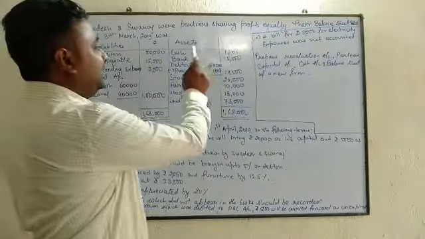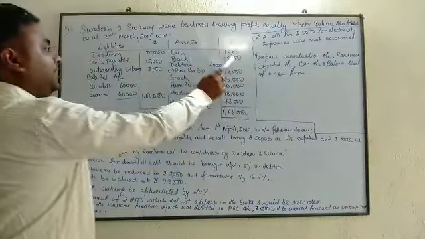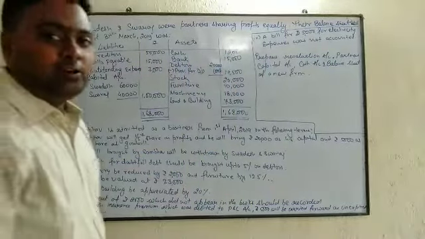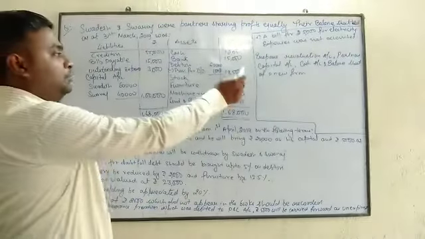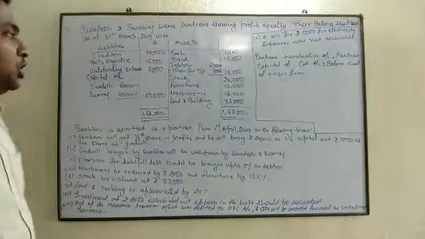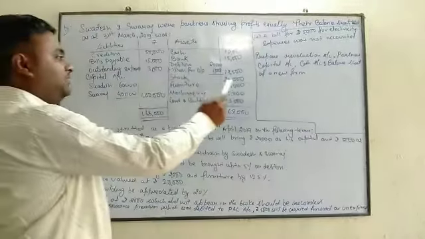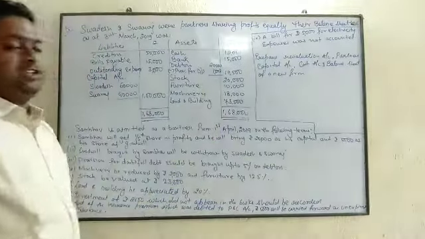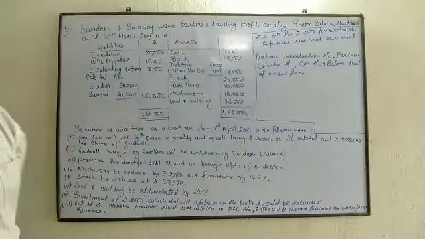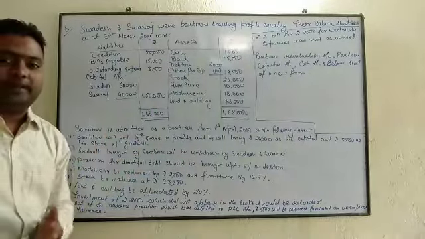Coming to the asset side, cash we had 12,000, bank 15,000, debtors we had 20,000, we will deduct provision for doubtful debt 500, so it comes to 19,500. Stock we have 20,000, furniture 10,000, machinery 18,000, land and building 73,500, total 1,68,000. Now we have certain adjustments.